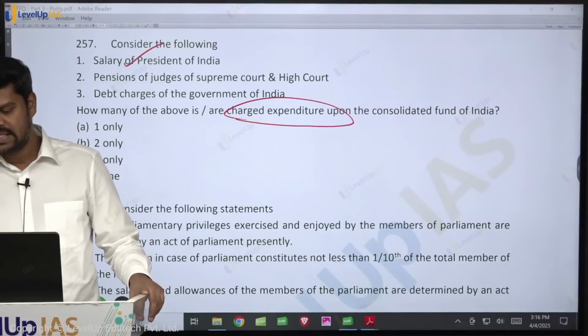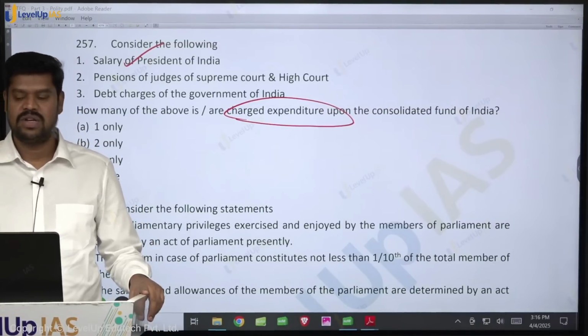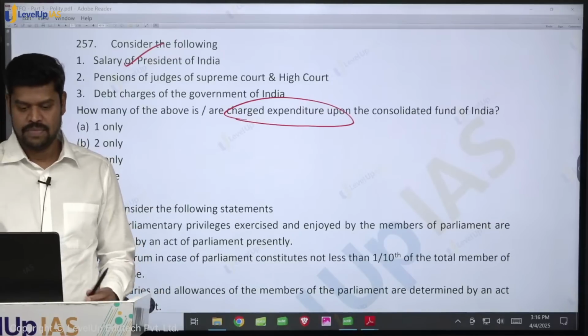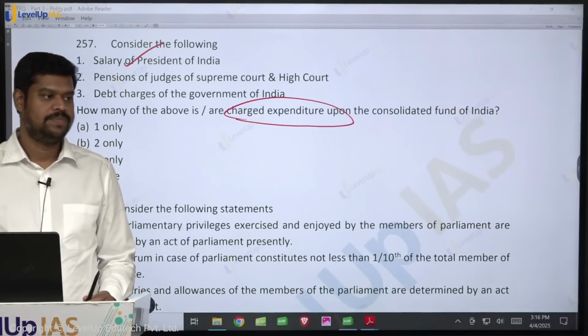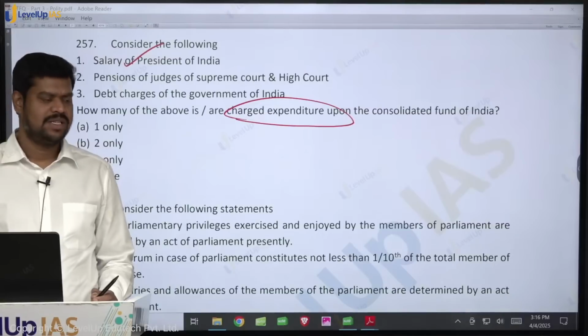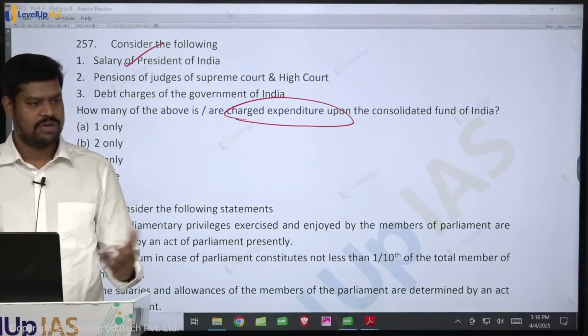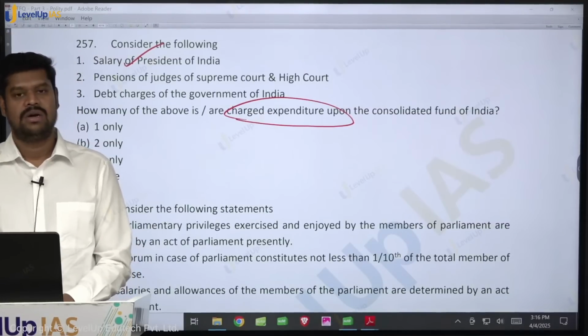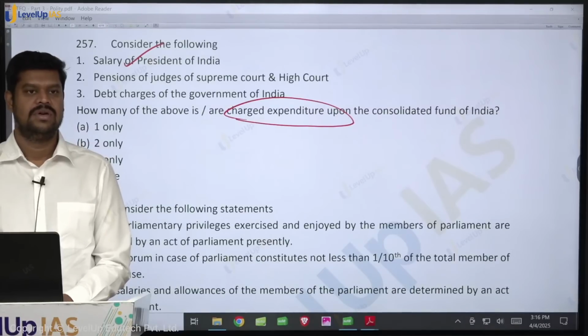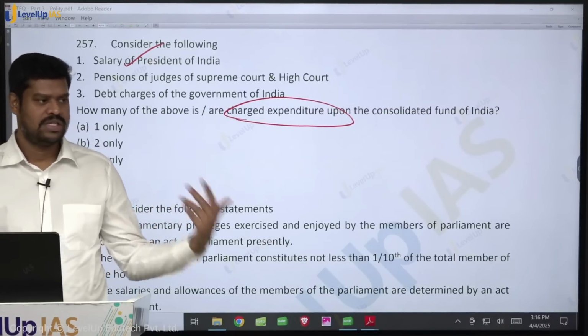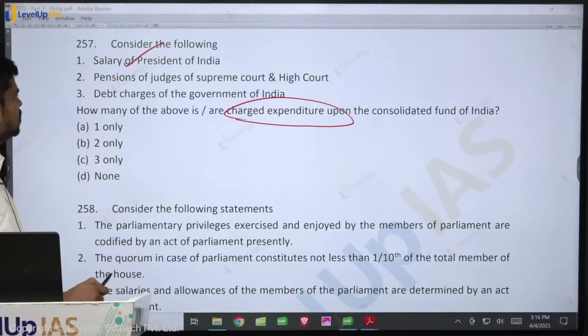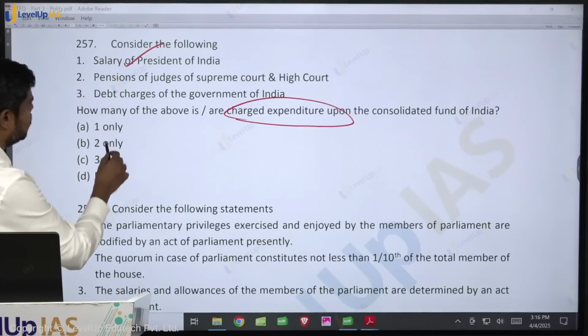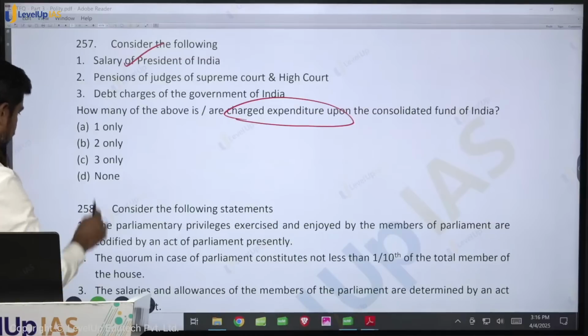So can you give me an example of what is the debt charges of the government? Debt charges include the interest that the government has to pay, whatever borrowings that they have made, or sometimes whatever loans that they raise. So all these things will be part of the debt charges. So they are all charged upon the Consolidated Fund of India. So what is the answer? 3 only.